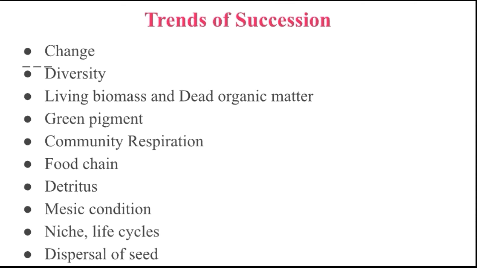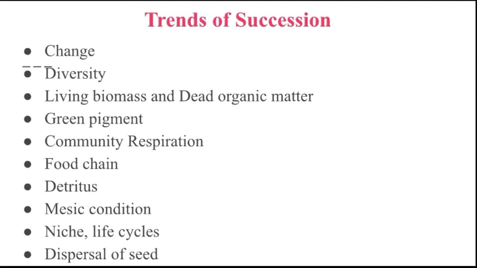Another feature is the progressive increase in the amount of living biomass and dead organic matter. Another is that the green pigment, chlorophyll, goes on increasing during the early phase of primary succession.